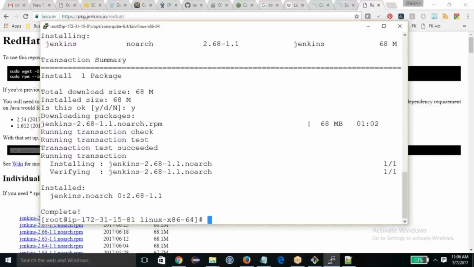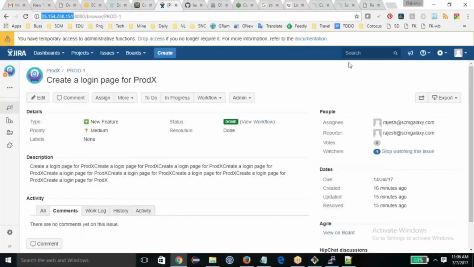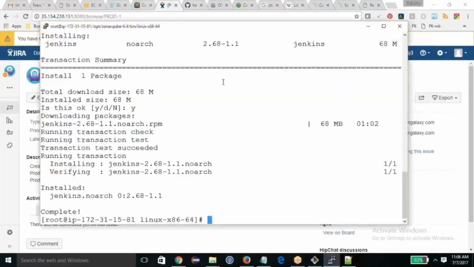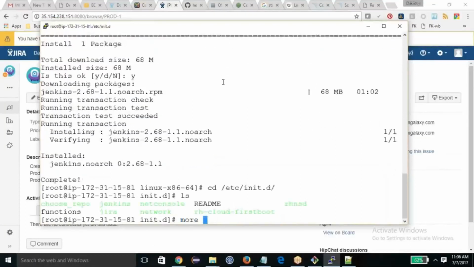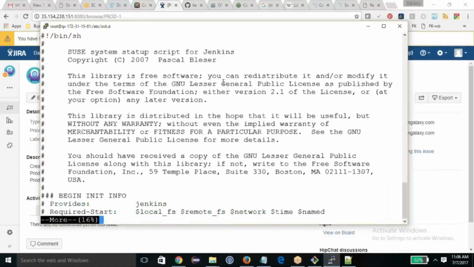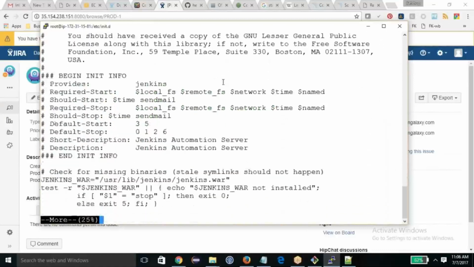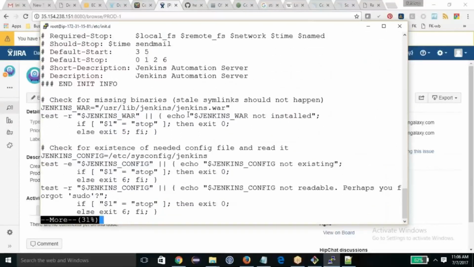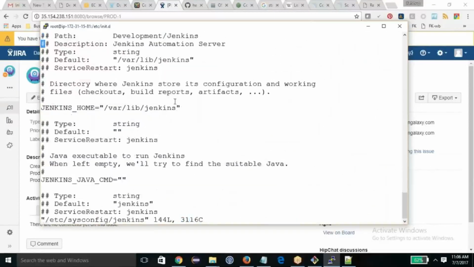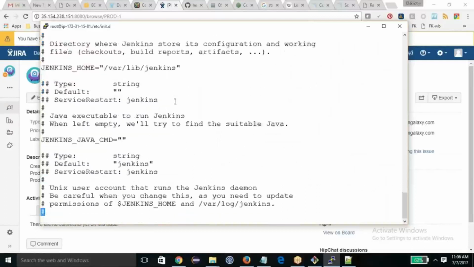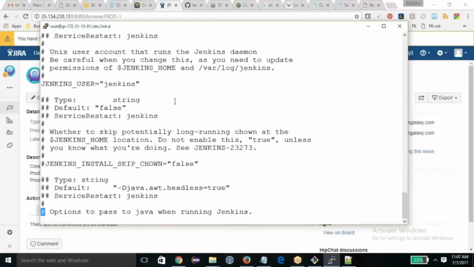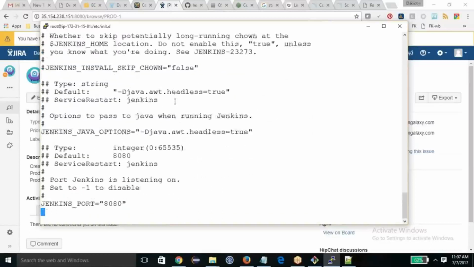the services. The reason is I'm running Jira on port 8080. By default, the default port of Jenkins is 8080. So what I'm going to do is change this port of Jenkins. Otherwise, there will be a conflict and it will not run. So I am going to look for the Jenkins configuration file, which is here, /etc/sysconfig/jenkins, and I'm going to modify this file and change this port number from 8080 to something else.